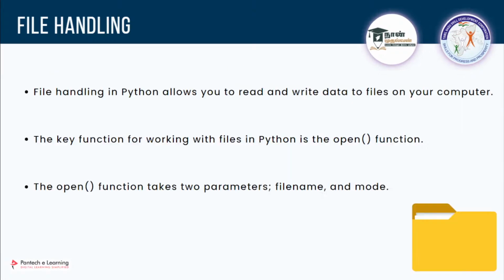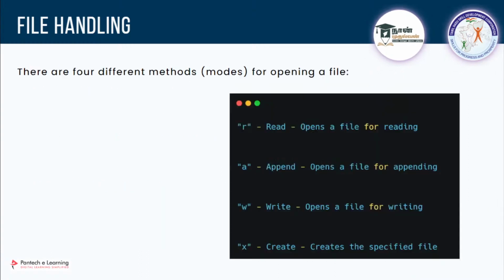And regarding mode, what is that mode? There are four different methods for this mode. There are four things you can do. First one will be reading the file. If you have a text file, you can read that. It is not specific to a text file, so whatever the file may be, you can access it. But here, since it is a basic thing, we are going to see only the text file. You can open any other file with this option.